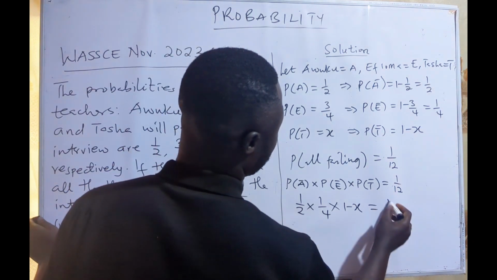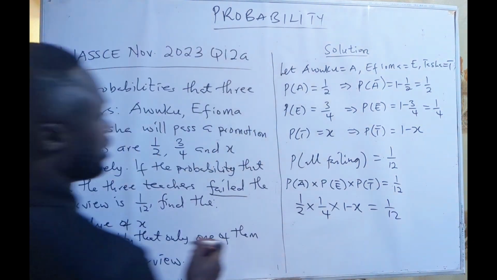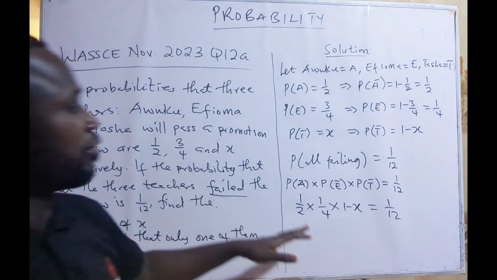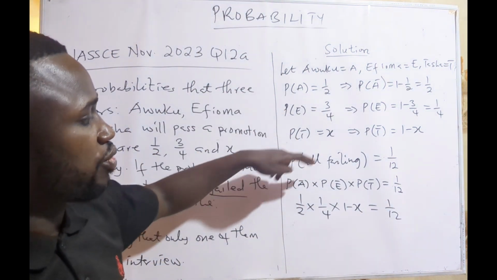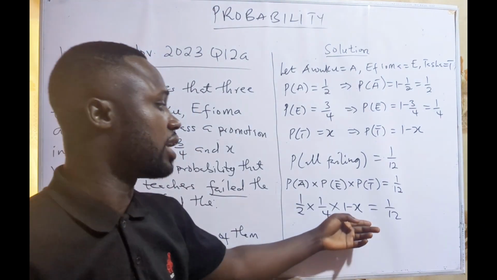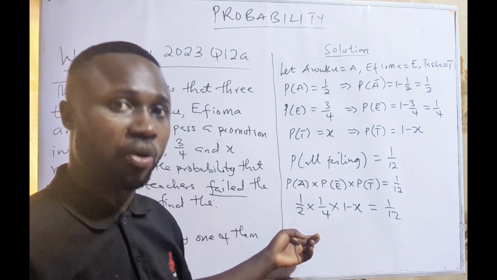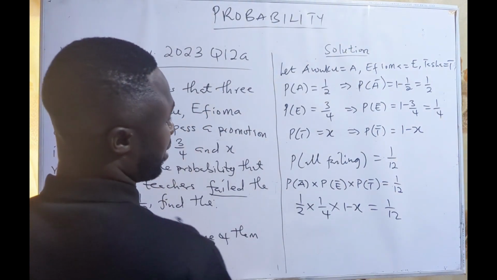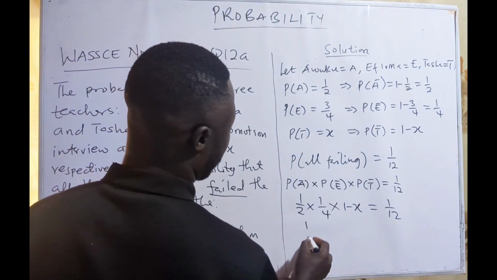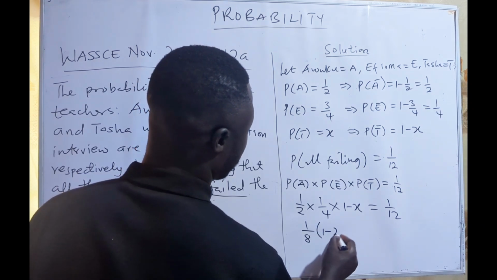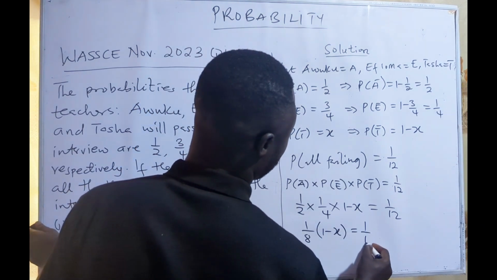And that will give us 1/12. This is the probability that all the 3 are going to fail. So let me multiply these 2 and then multiply by the 1 minus x. So 1 times 1 gives 1, 2 times 4 gives 8. You multiply by 1 minus x, and that will give me 1/12.